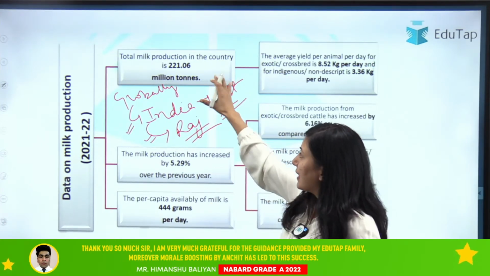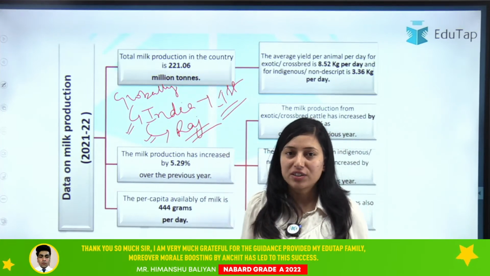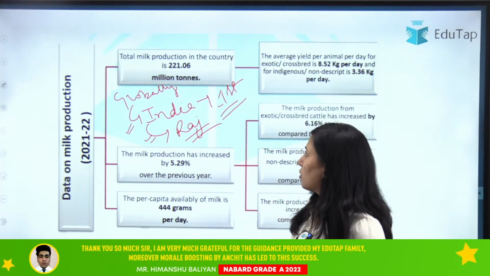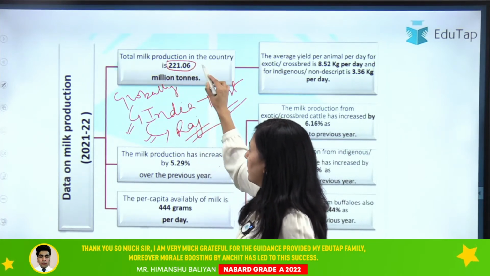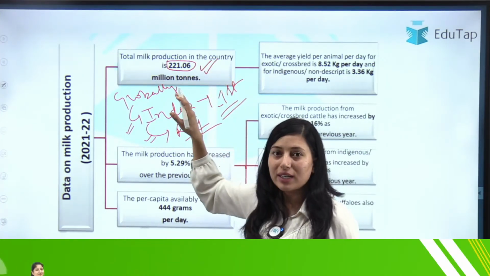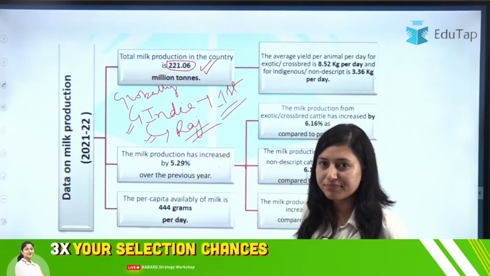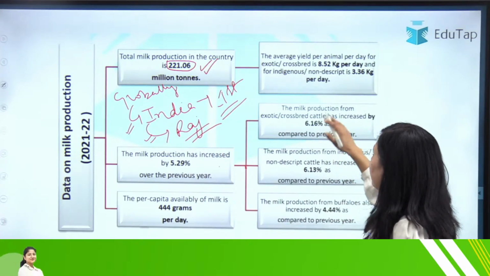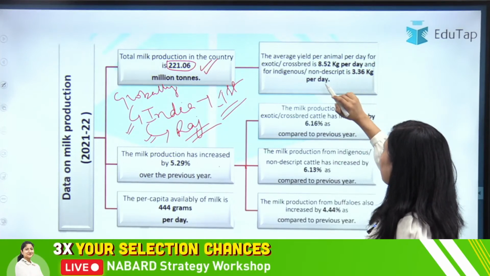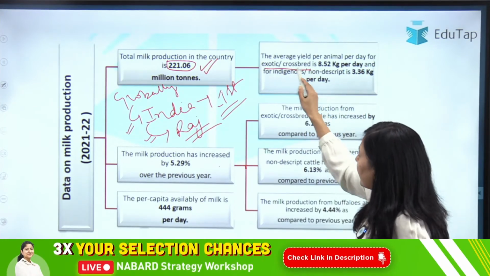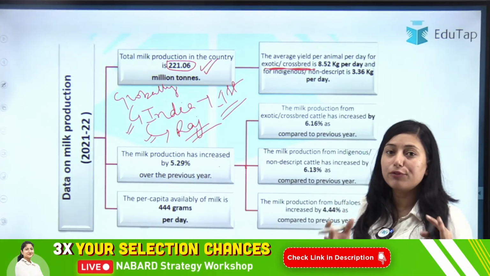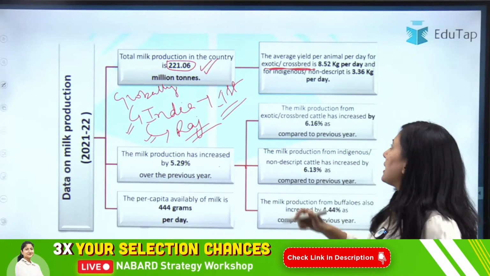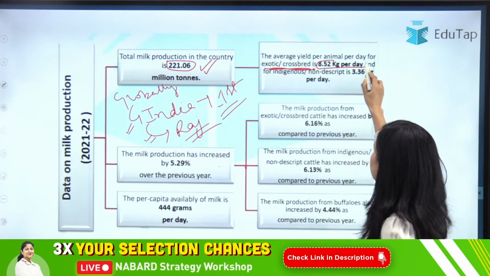Clear? Now next, what is the total production? Okay, if we are leading, then what is our total production? So it is 221.06 million. Clear? So this is the total milk production of our country. Then if we talk about the average yield per animal per day, for all the breeds that are exotic or crossbreed, the average yield is 8.52 kg per day.